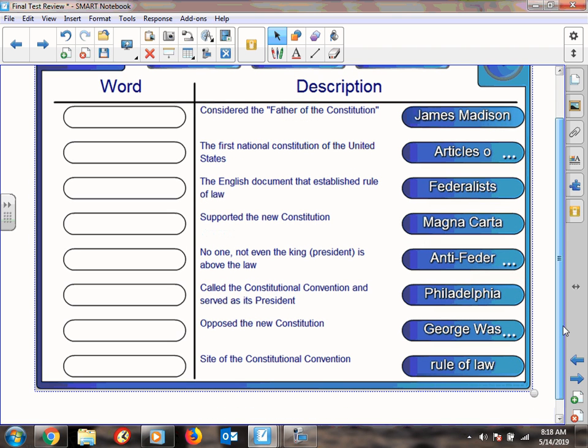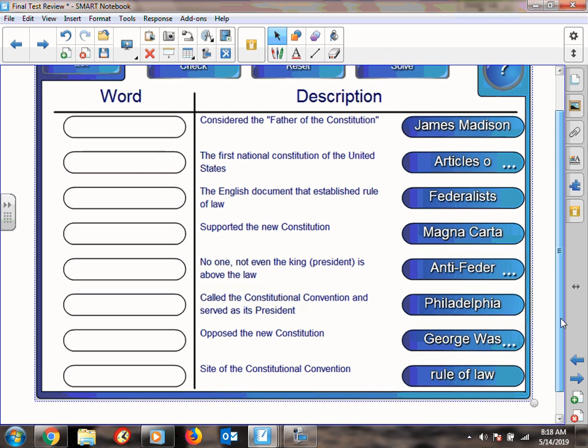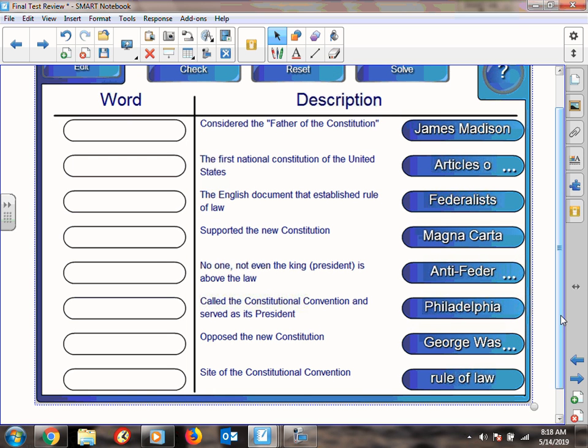All right. So this part on your study guide, take a moment and see if you can match everything to where it needs to be. This is the section that deals with our founding fathers. Now, a lot of this on the naturalization test is in the history part, but these things are in the government part. Okay. So if you want to match them up, just take a moment and hit pause. And now I'm going to hit solve.